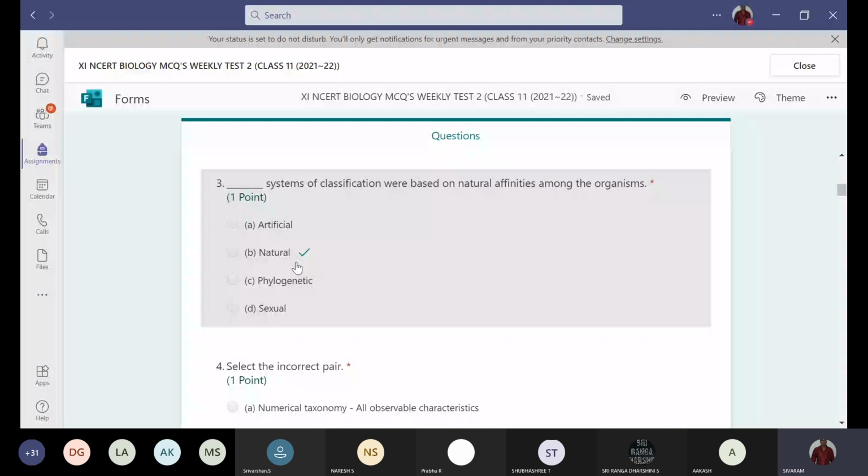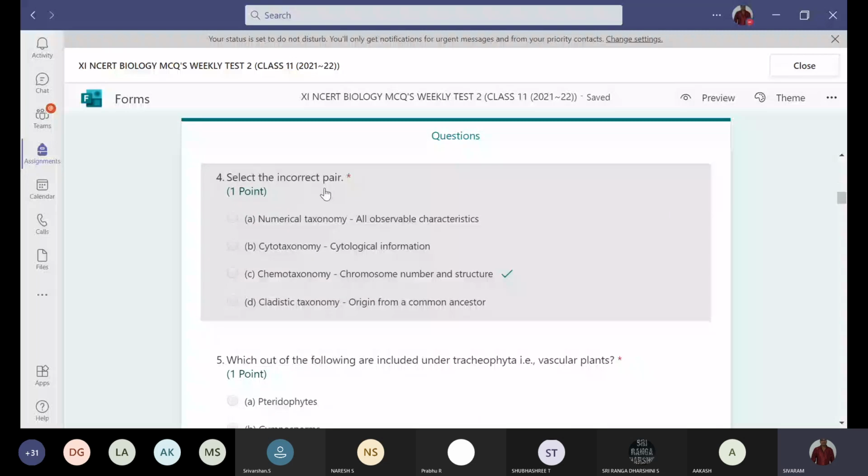And next, select the incorrect pair. Numerical taxonomy, all observable characters. That means for every character we are given a number and we have taken into consideration all the characters. And next, cytotaxonomy. That is cytological information related to the cell. And next, chemotaxonomy.